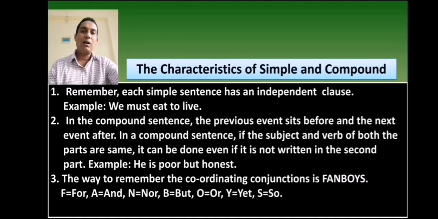These all are coordinating conjunctions which add two or more independent clauses. For, and, nor, but, or, yet, so এই সবগুলোই কোঅর্ডিনেটিং কনজাংশন। এই কনজাংশনগুলো দুই কিংবা তার অধিক ইন্ডিপেন্ডেন্ট ক্লজকে যুক্ত করে।